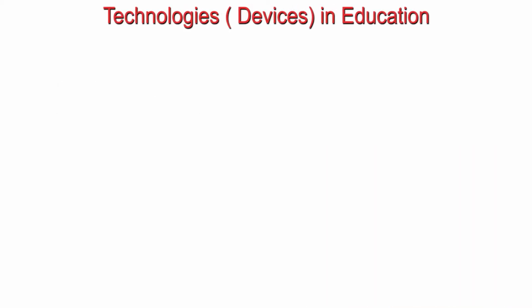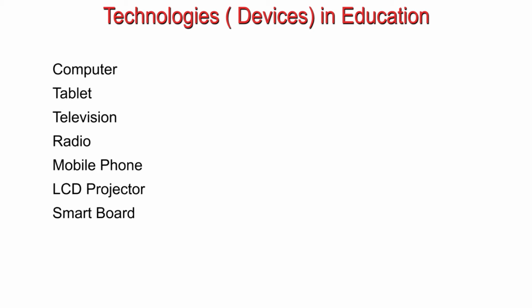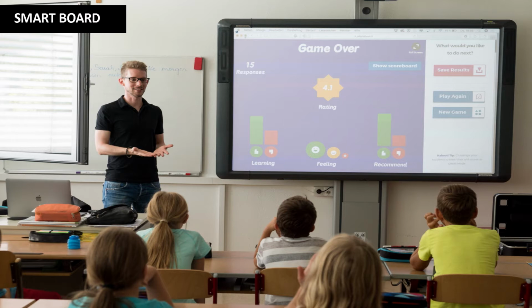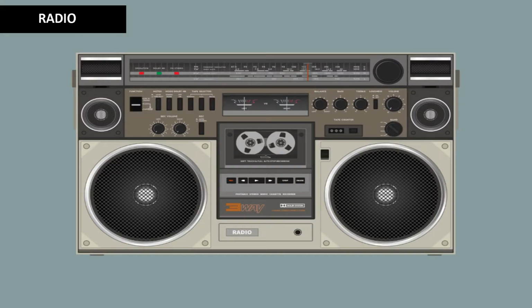Coming to the technologies, even in the previous lectures we were pointing out that it includes both digital devices and application software. So as a teacher, if I have a chance to make use of a computer, then I should go for that. If I can make use of a smart board when I am teaching a particular topic, I have to definitely go for that. If there is a possibility of making use of radio, I have to go for that. So I make use of different digital devices. This is also one way of combining different technologies.